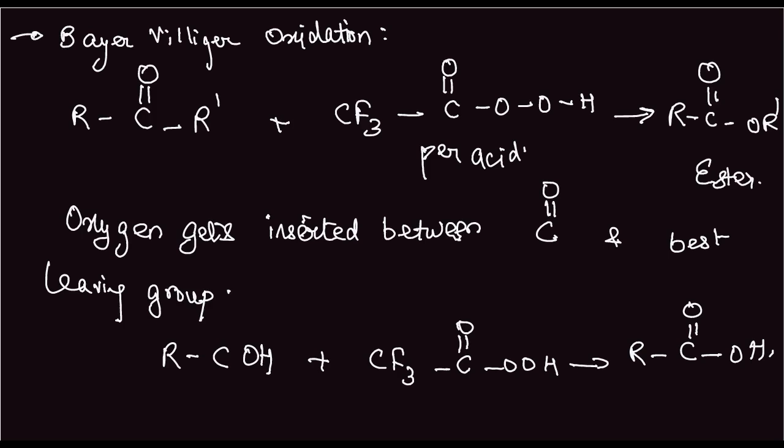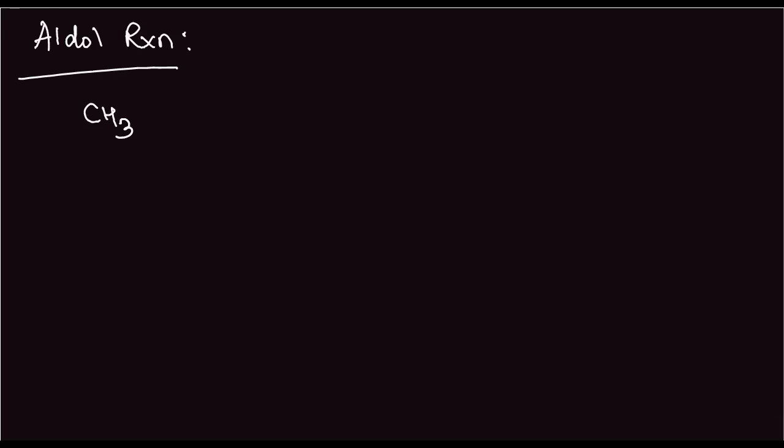So these are the important reactions. Now next, we can also look at the aldol reaction, which is fairly important. What is the aldol reaction? In the aldol reaction, we have a CH3, C double bond O, H, and this has another CH3, C double bond OH.